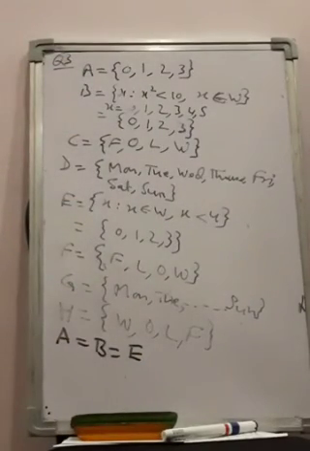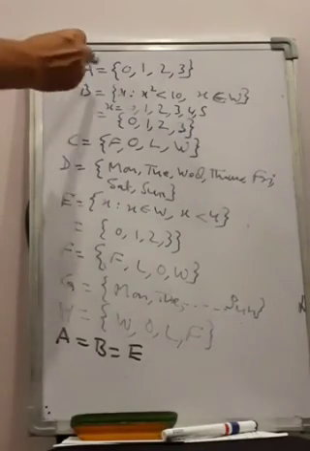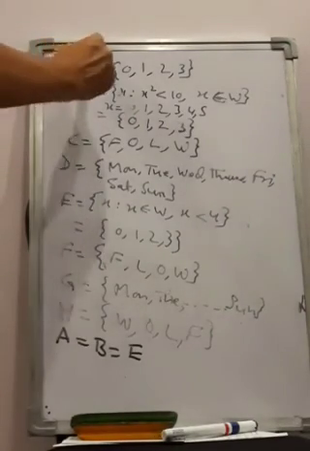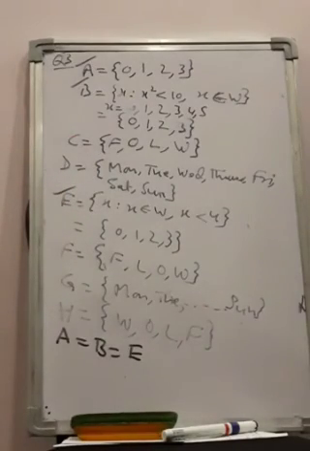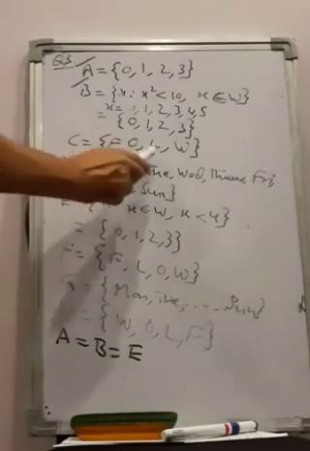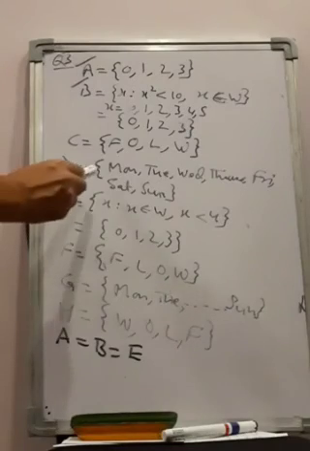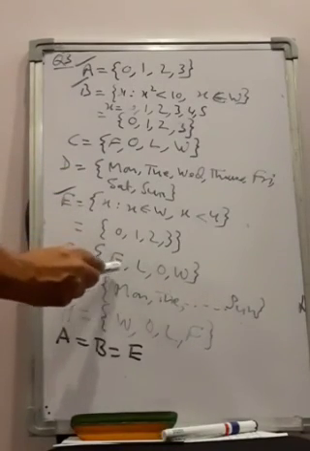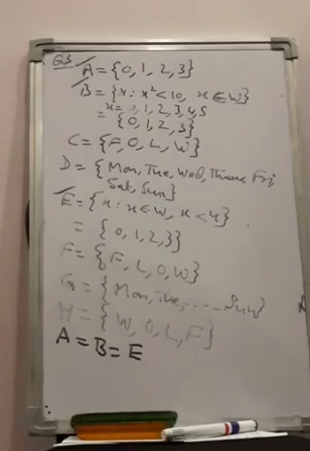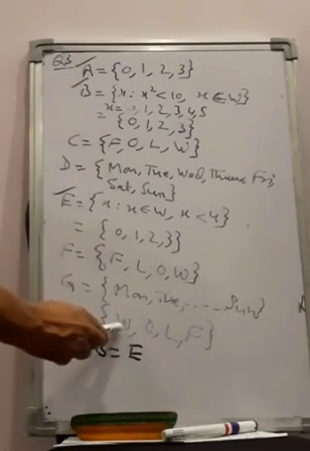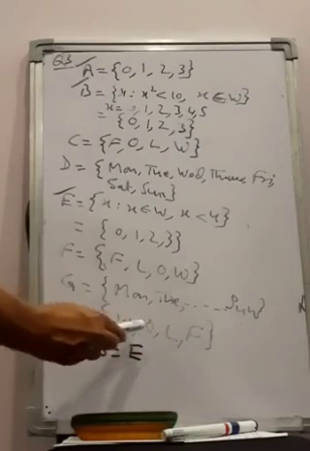Right? Now let us see. A, B and E we have taken already. C is left. Now C contains the elements F, O, L, W. Order does not matter, as I said. And here also F, O, L, W is there.